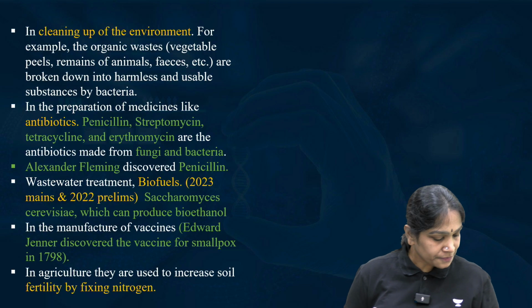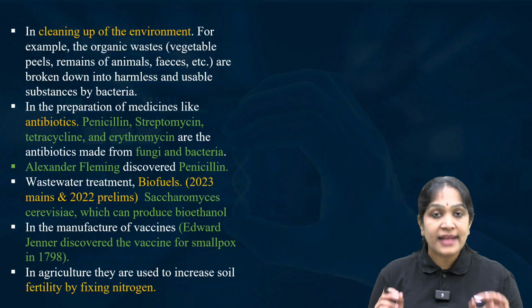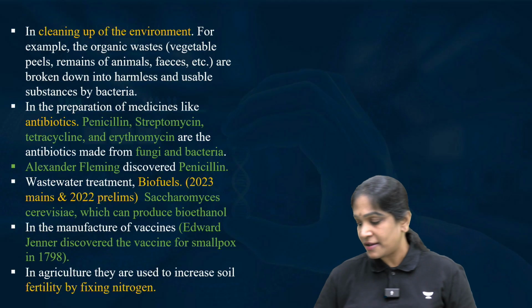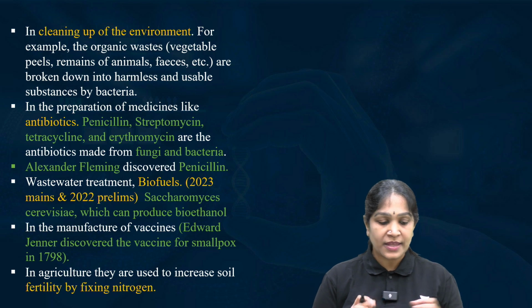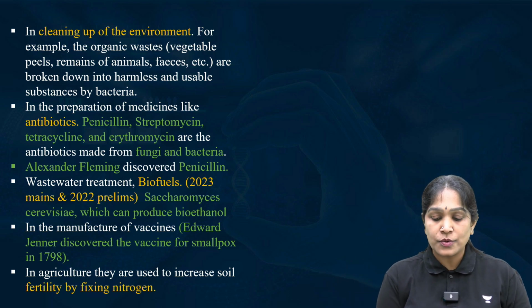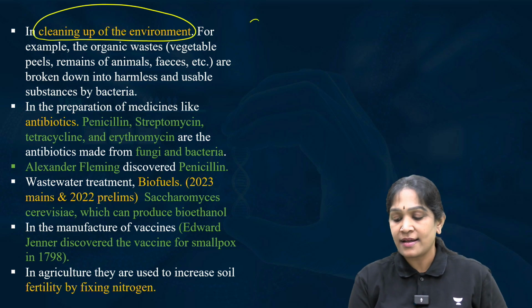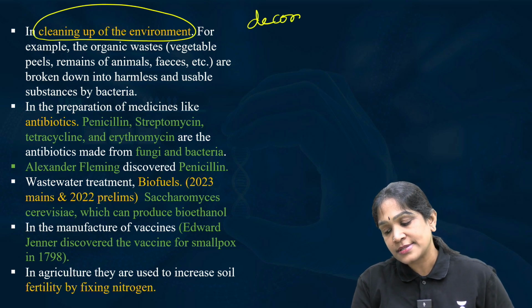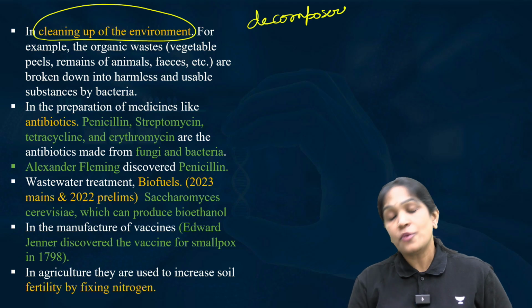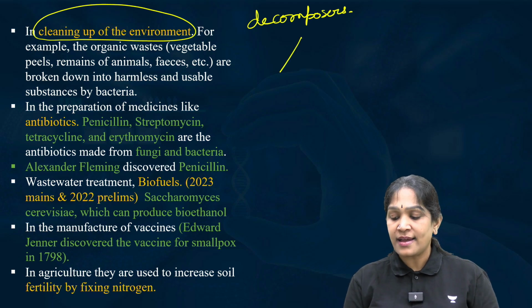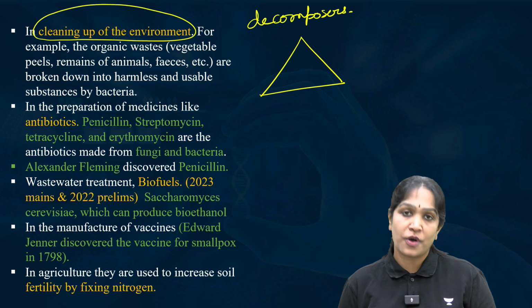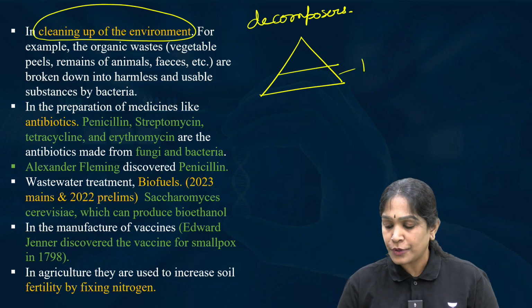And now, what are the other applications of these bacteria? Where else are they used? These bacteria are used in cleaning up the environment. They are decomposers. You might have studied in ecology that we have three levels of organisms. Producers.